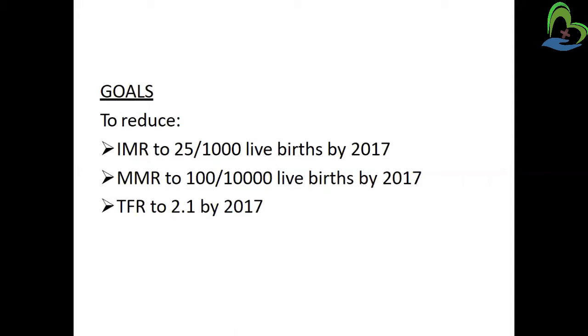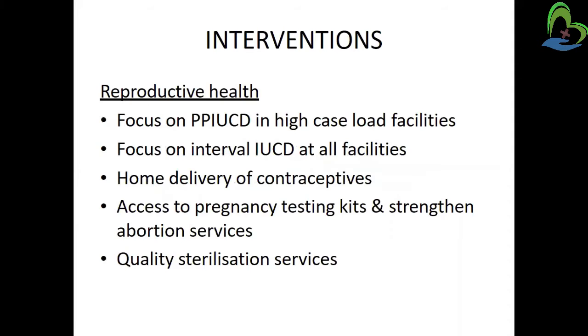Next, what are the interventions for the achievement of the goal? First we will learn about reproductive health. Focus on PPIUCD in high case load facilities, meaning the intrauterine contraceptive device is provided in all facilities.